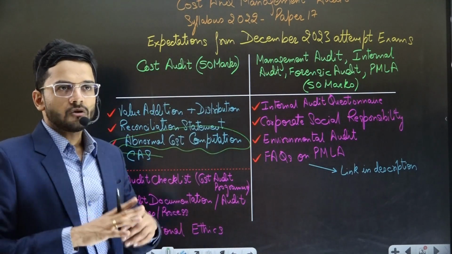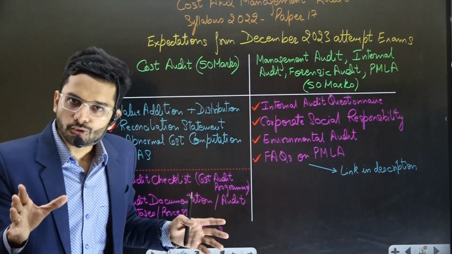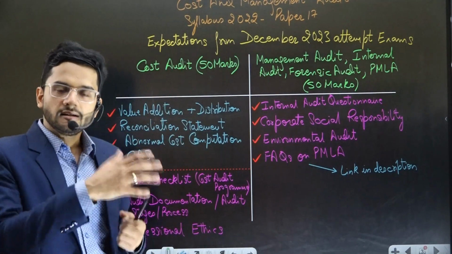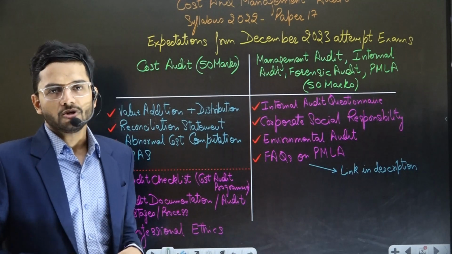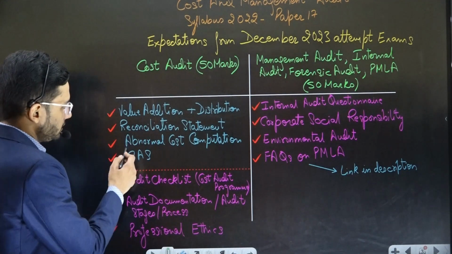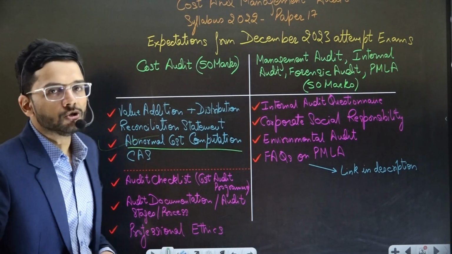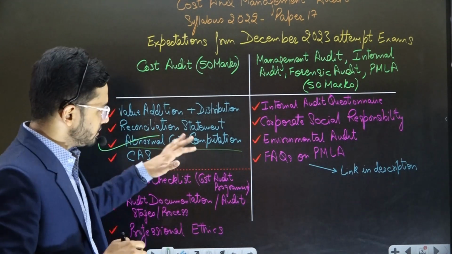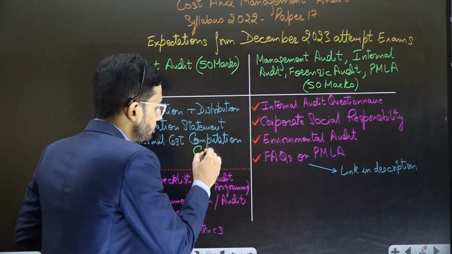The computation where a strike period or any kind of abnormal event is given to you, and based on that you are required to compute the abnormal loss or abnormal cost. That is an important topic which definitely commands good weightage. In my book, if you're referring to my book or my video lectures, this particular topic will come in CAS 1. I've included it in CAS 1.